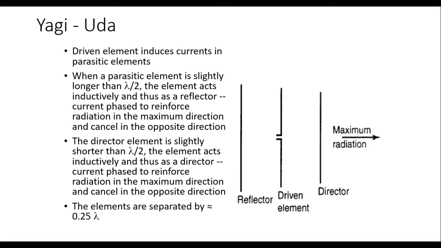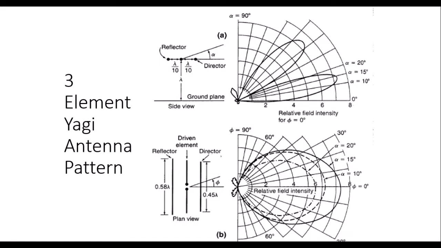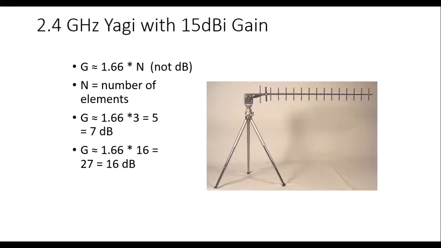This is the Yagi antenna. This antenna has a minimum of three components: one is the director, the driven element, and the reflector. In detail, we will see it in later classes. And this is the 3-element antenna radiation pattern. And this is a practical antenna, a 2.4 GHz Yagi with 15 decibel gain.